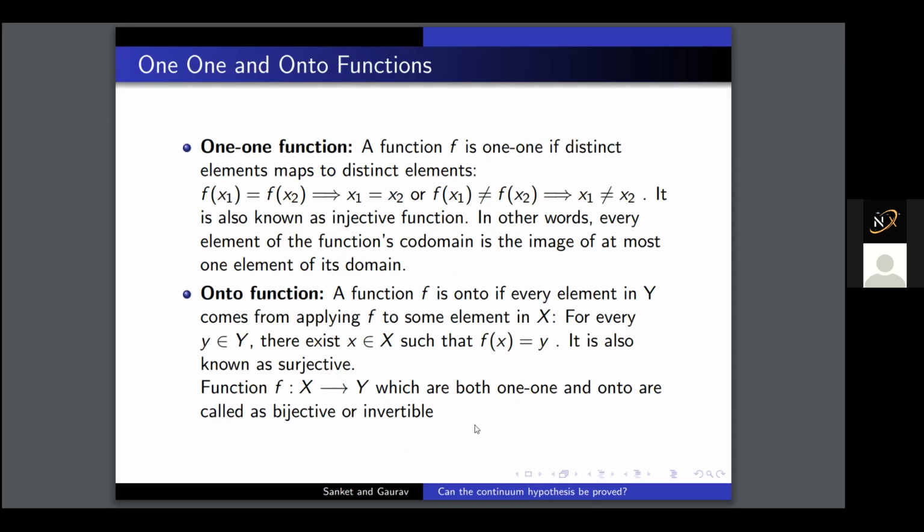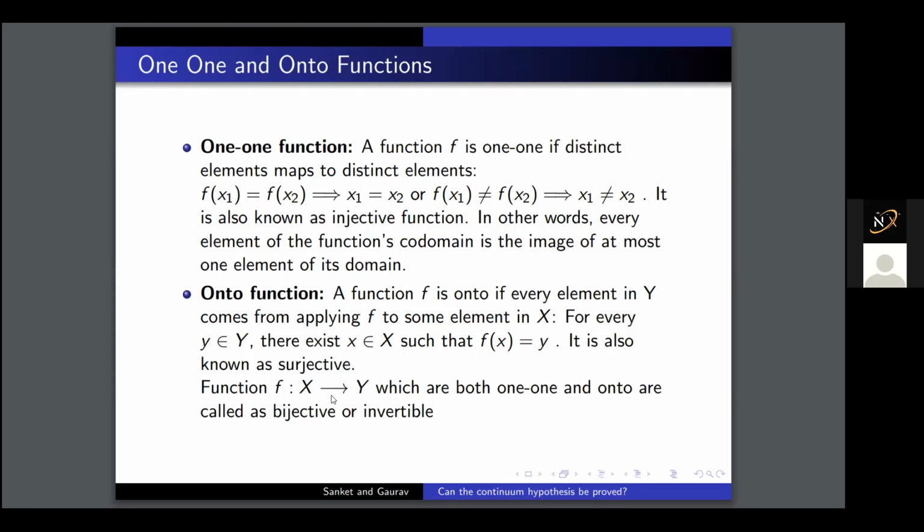Onto function can also be defined with a mathematical expression, but what it says is that if every element of the codomain has a pre-image, then we say that the function is onto. Also, to compare the potential of two sets: if from X to Y an onto function is not defined, then we say that Y has more elements than X.